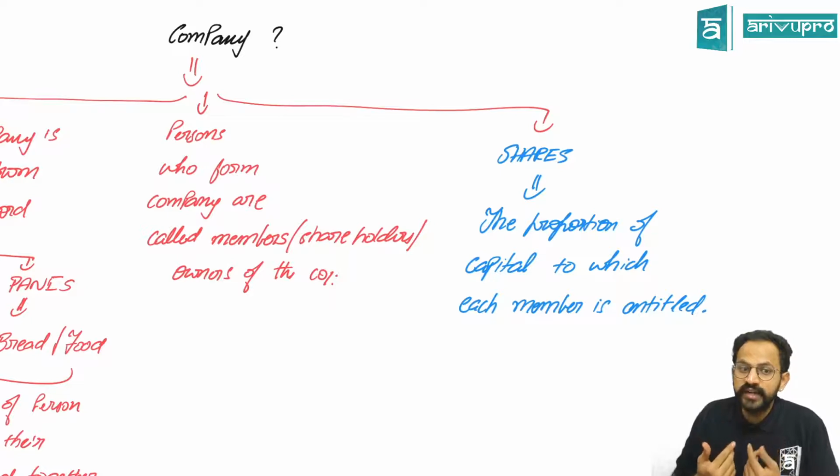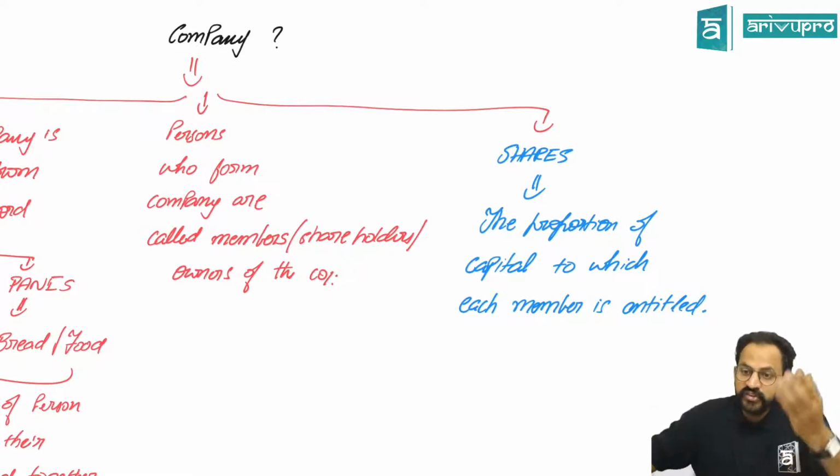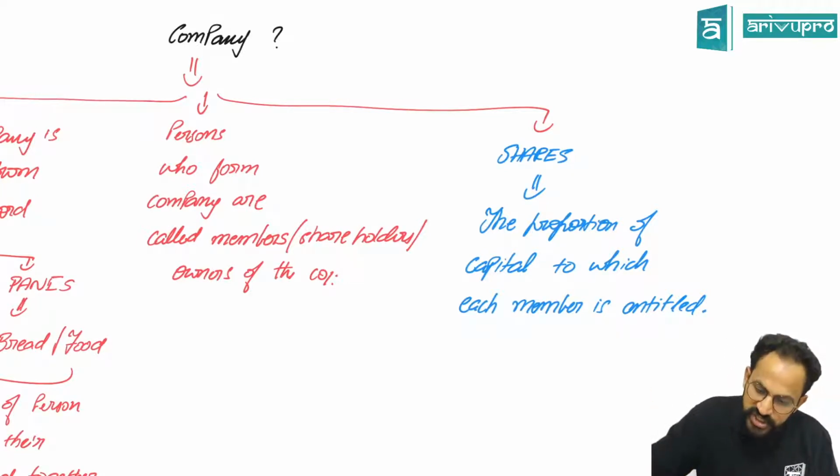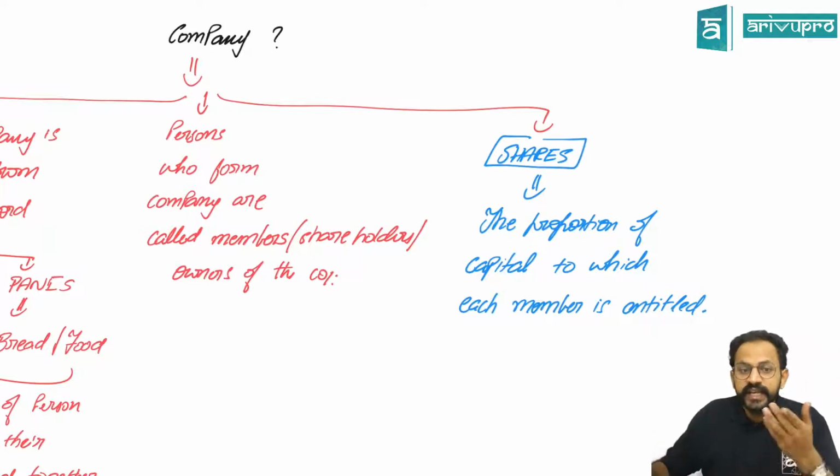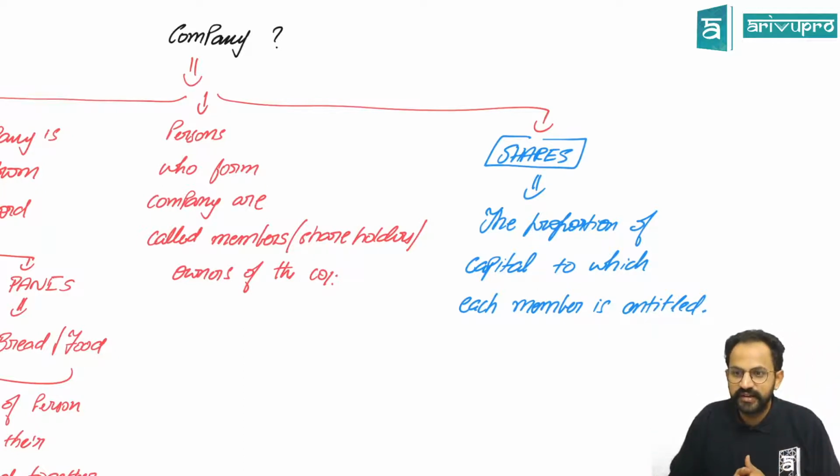So how to know that? That we say is called a share. In this entire thing, what is your share? And that is how the word share came into the picture. And it is popularly today called equity or preference share. So I hope you got a fair idea how the word share was derived.